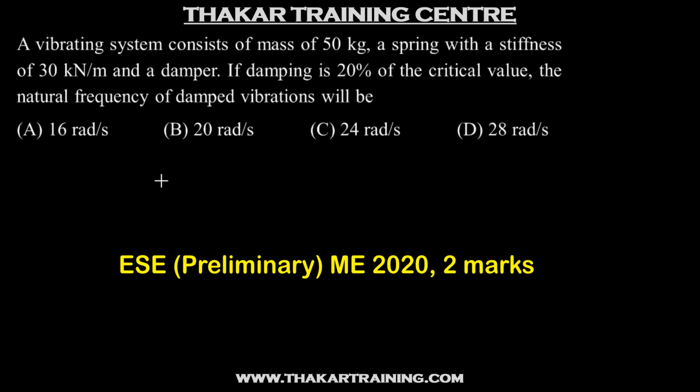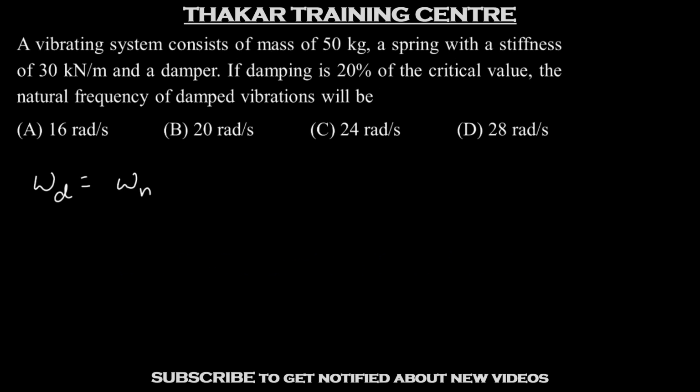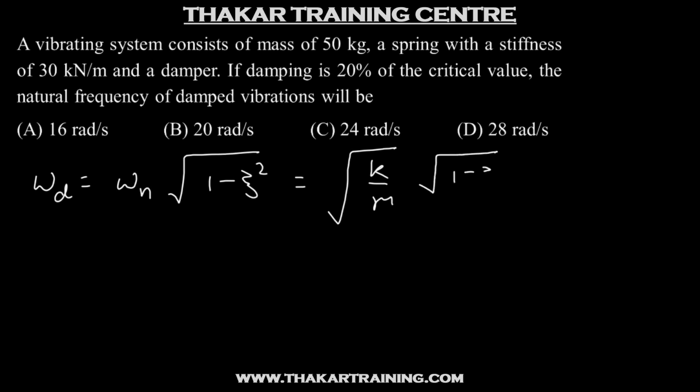A vibrating system consists of mass of 50 kg, a spring with a stiffness of 30 kN per meter and a damper. If the damping is 20% of the critical value, the natural frequency of damped vibrations will be. So we are given the damping ratio is 0.2, that is zeta is 0.2, and from the spring stiffness and mass we can find out what will be the natural frequency omega n. Now the frequency of damped vibrations is omega n under root 1 minus zeta square. So this is under root k by m into under root 1 minus zeta square.